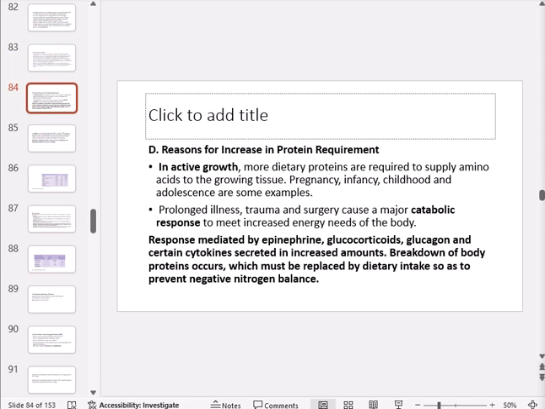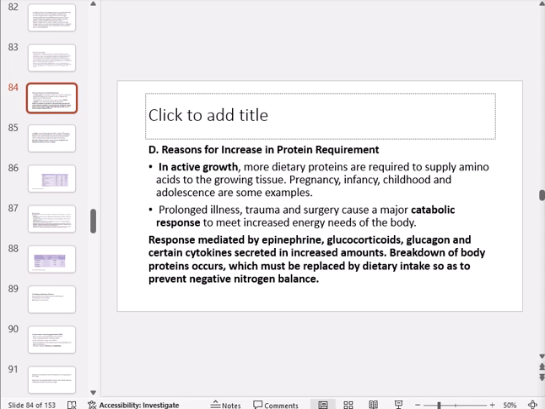And when we look at the reasons for an increase in the protein requirement, we're going to see that number one is active growth. A ton of dietary protein is going to be required to supply the amino acids that are going to be used by the growing tissues. Examples of this state are pregnancy, infancy, childhood, and adolescence. Those are good examples of the active growth state.